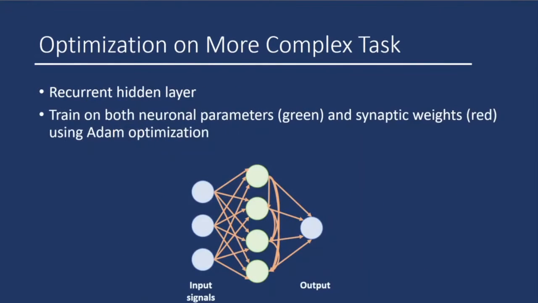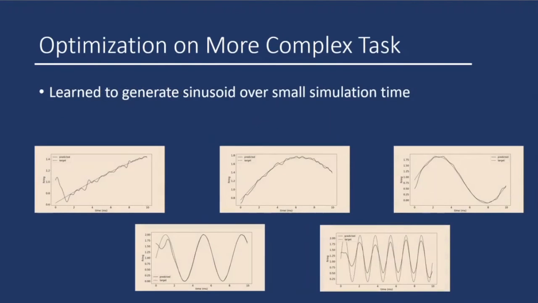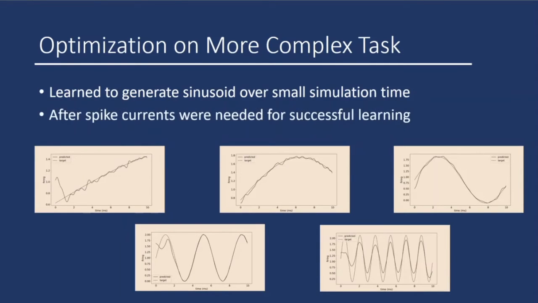We set up a network with a single recurrent hidden layer, which is initialized with no diversity. Over training, the network can learn both neuronal parameters in these neurons and synaptic weights. Indeed, this network was able to learn this task, and as shown here, it produced different frequency sinusoids based on the input. Interestingly, after-spike currents were required to learn this task successfully.